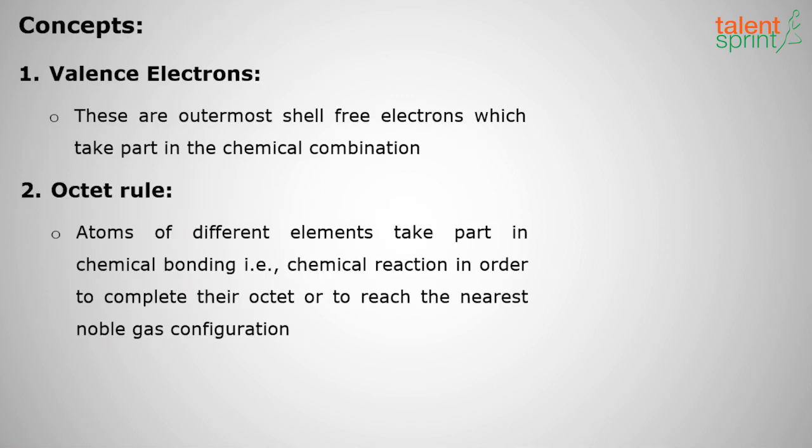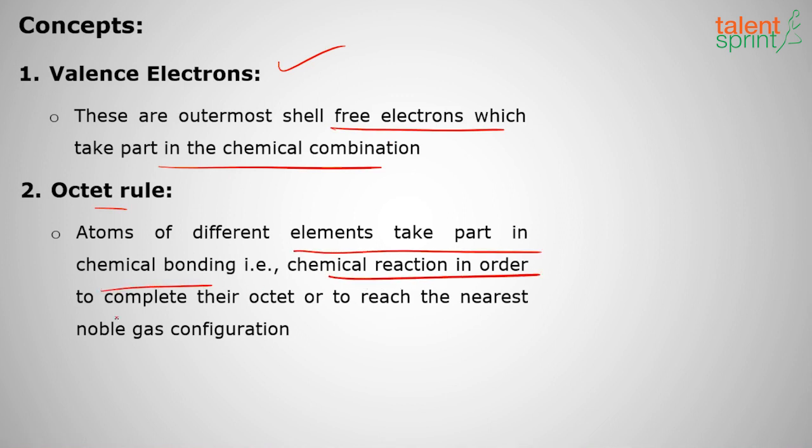Okay, moving on to different concepts in chemical bonding. The first is valence electrons. You know about valence electrons, the outermost electrons in the outermost orbitals, which are free, and they are called valence electrons. Then what is an octet? Octet stands for 8, right? So atoms of different elements take part in chemical bonding and chemical reactions in order to complete their octet to reach the nearest noble gas configuration.